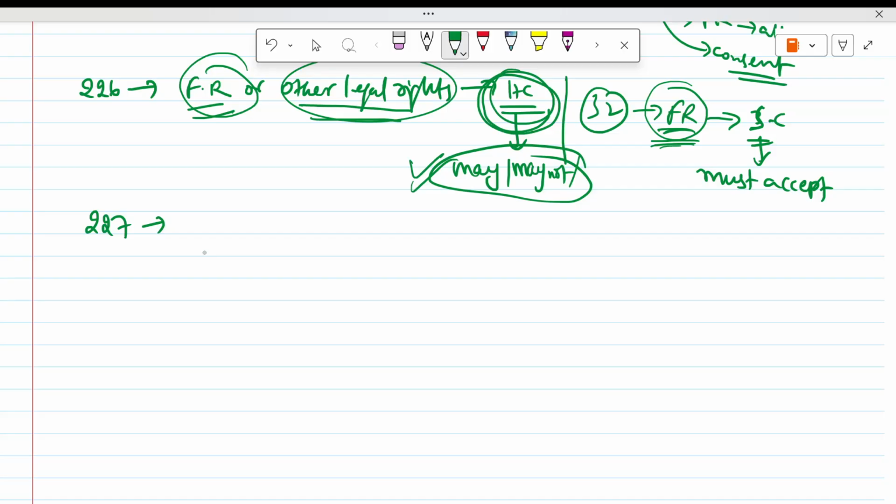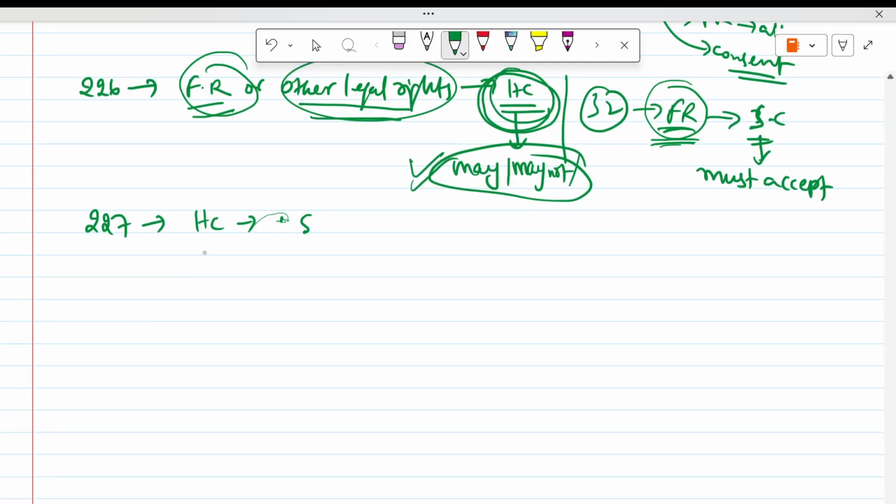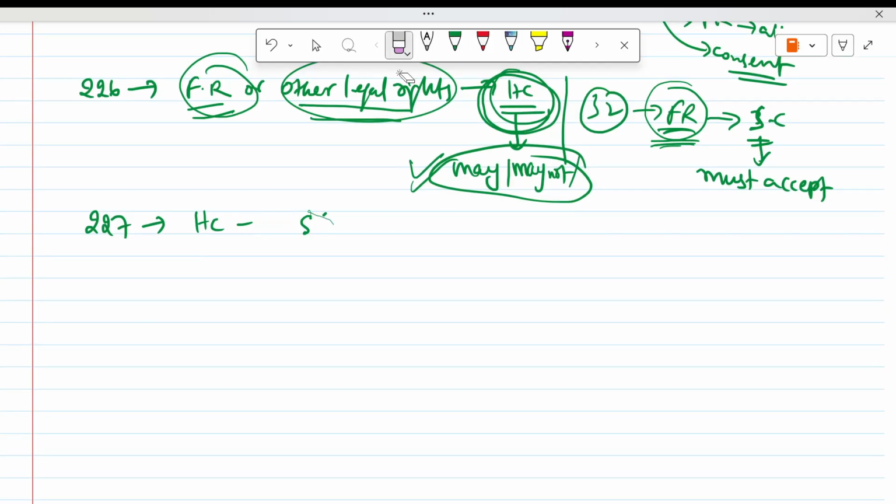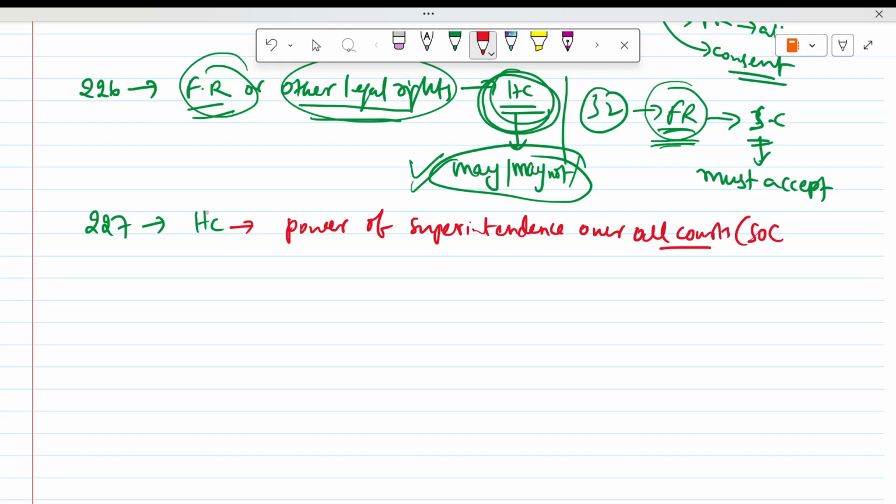Article 227 is about superintendence. The High Court has the power of superintendence over all courts, meaning subordinate courts. The Supreme Court will not come here. Whatever High Court is there and any court below it, it will look after. Superintendence means it will form rules on how they have to work.